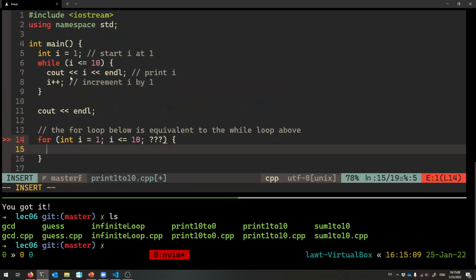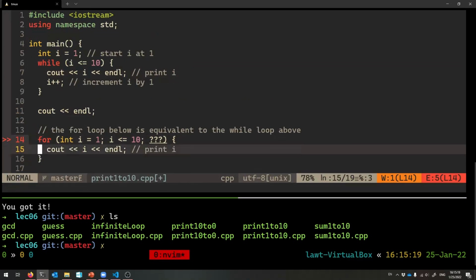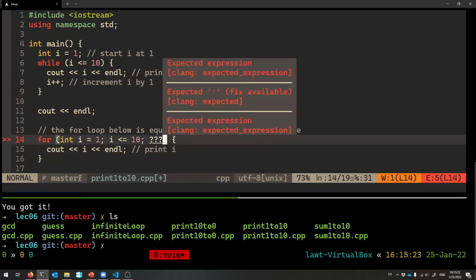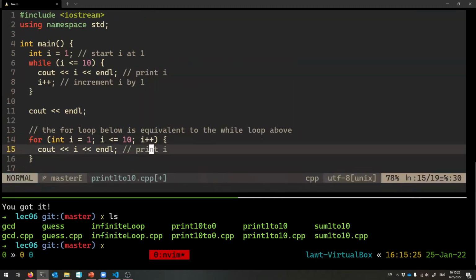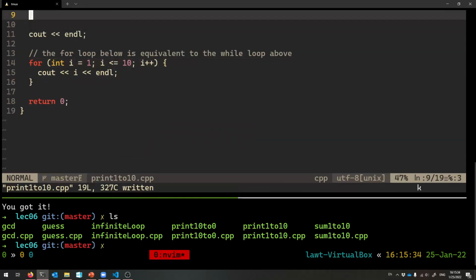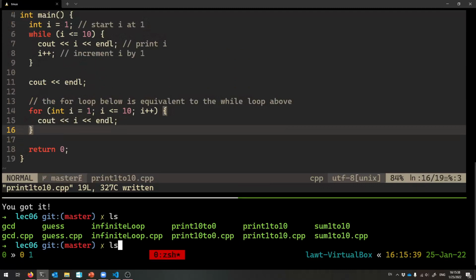Then we have the body of the loop. What do we do inside of this loop? We print from 1 to 10, so we print our value of I. So I'm going to take that. That's still the body. And now, I want to increment I, but we have a spot for that in the for loop. It's over here. I++. And so this is the equivalent for loop to the while loop above. Okay, it's still going to print from 1 to 10, but I think it's cleaner.